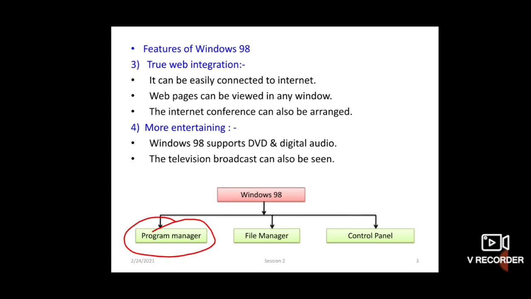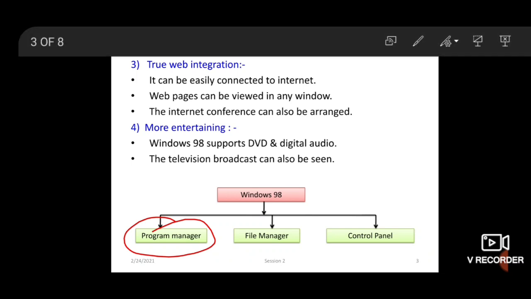It is used to organize various applications into different groups and also used to end the Microsoft Windows session. Okay, understood? The functions of program manager are the interface to start and stop applications, and ending the Microsoft Windows session.